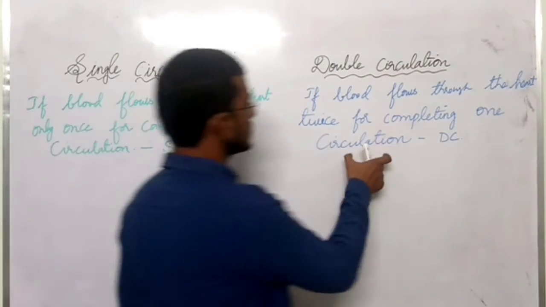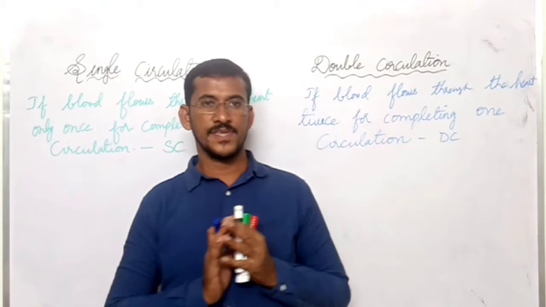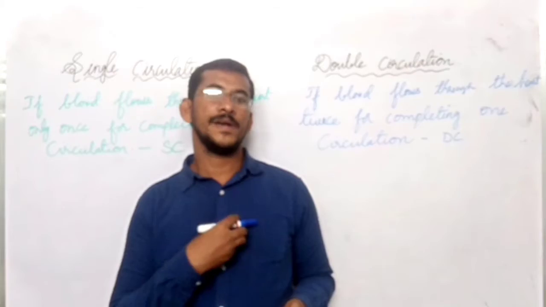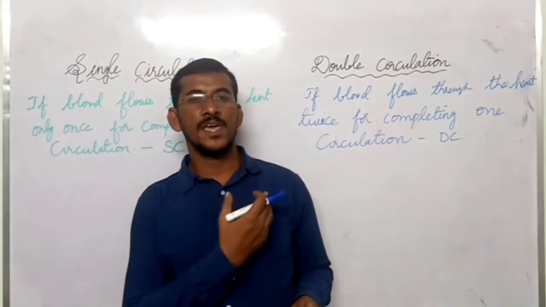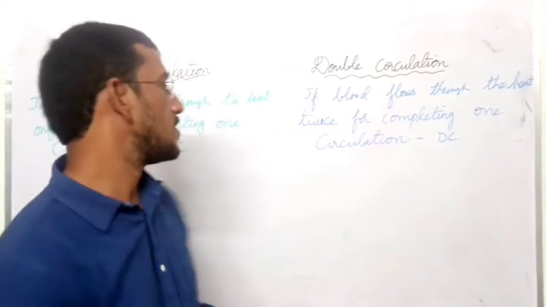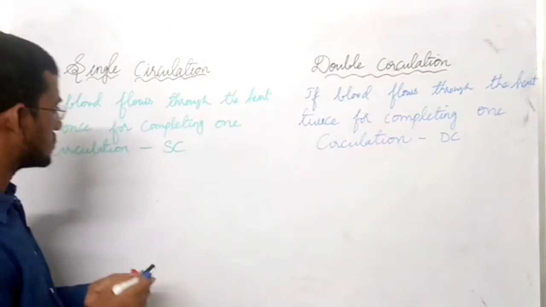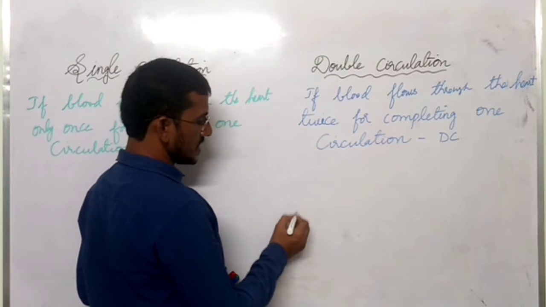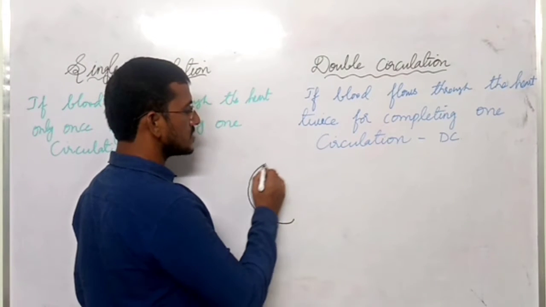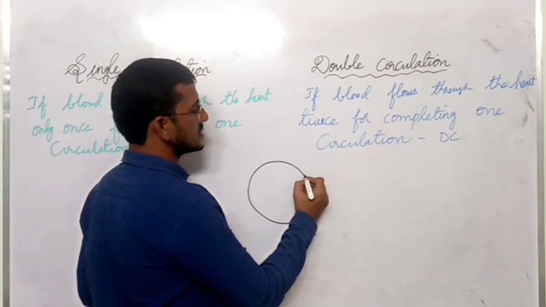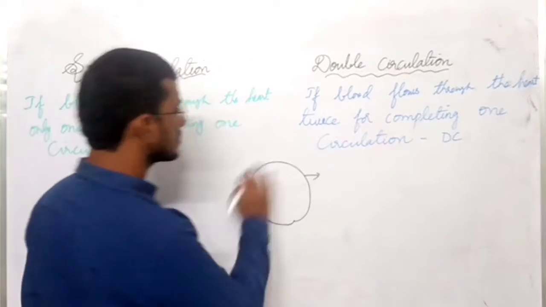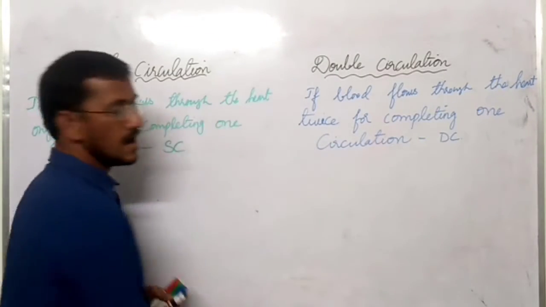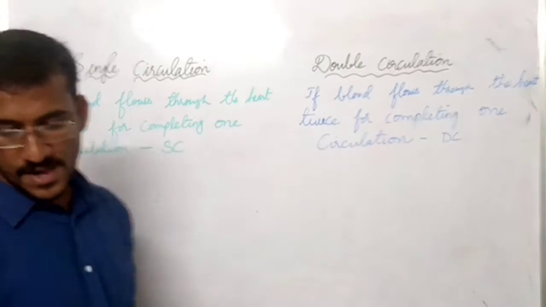So let us understand what is circulation. Circulation is nothing but from body blood comes to the heart, from heart blood again moves to the body. So it is called circulation. The general meaning: circulation means a point where we have started, again if you come back to the same point, then we call it circulation. Making one circle is circulation. So let us understand in the human body what is single circulation and what is double circulation.